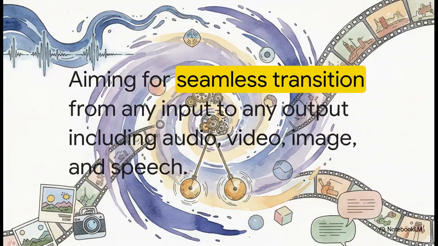Now, as part of Google's really aggressive push into consumer tech, they just rolled out their newly named Omni model. And the main goal here? Seamless transition. Any input to any output. We're talking audio, video, images, speech, the whole shebang. Instead of just boring static text, Google wants to replace all that old friction with highly realistic, interactive simulations. It's like a huge leap forward in natively simulating complex, real-world mechanics.